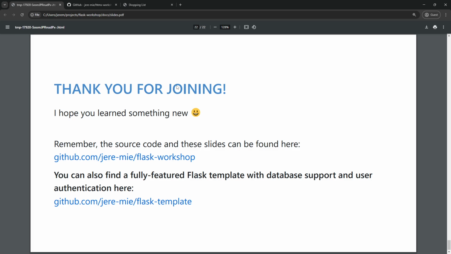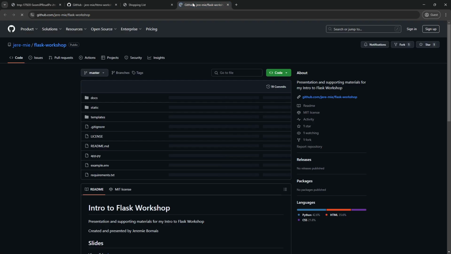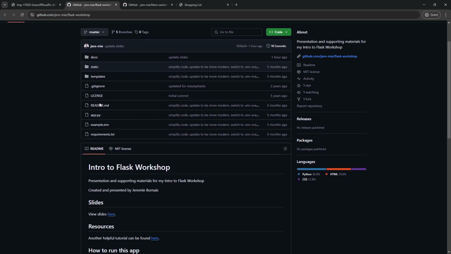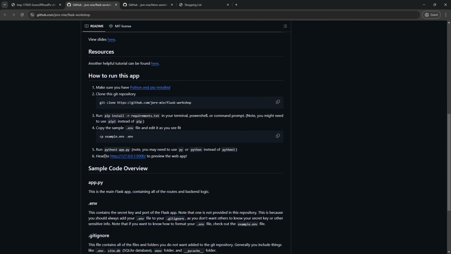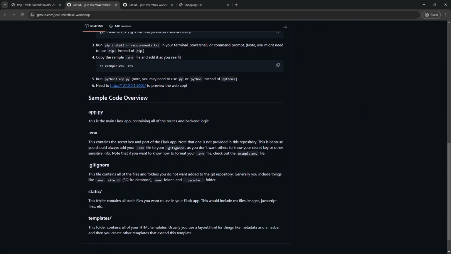As always, remember, check out the GitHub page here for the most up-to-date slides and sample code. There's also a lot of other nice to have things, like it shows you how a .env works, so you can handle environment variables, things like that.